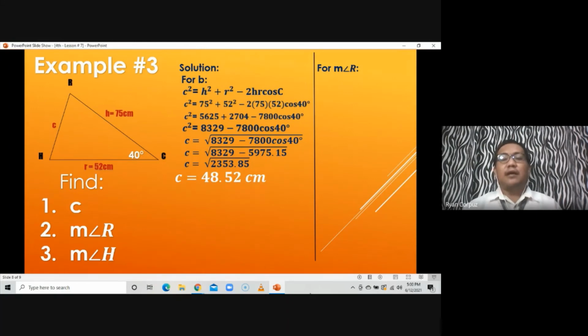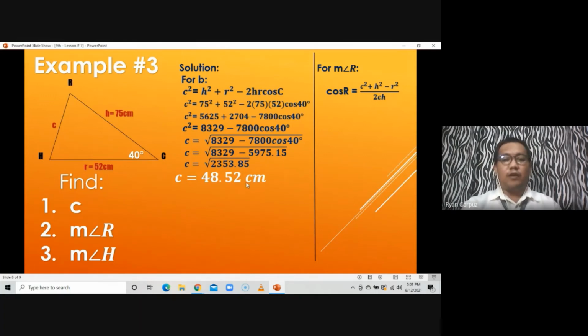Okay? Then all over 2CH. That's why mapo-form natin yung formula na to: cosine R equals C squared plus H squared minus R squared all over 2CH.